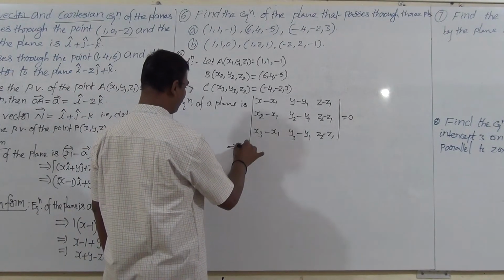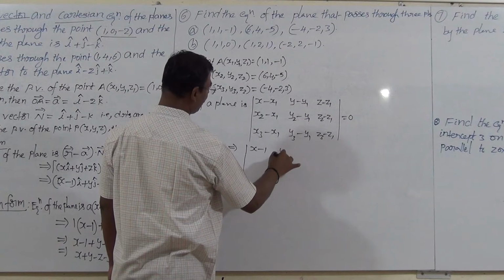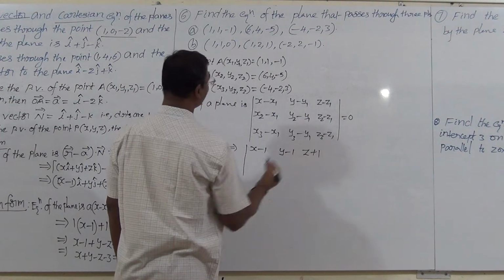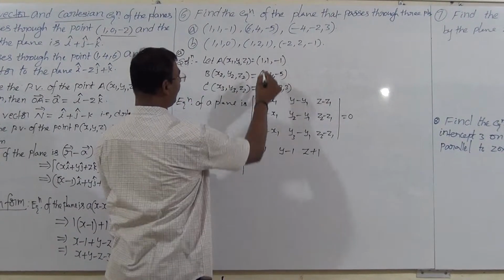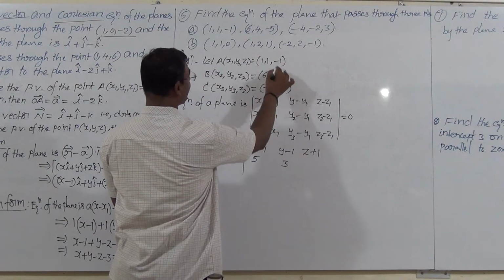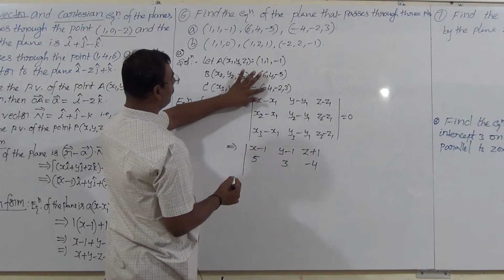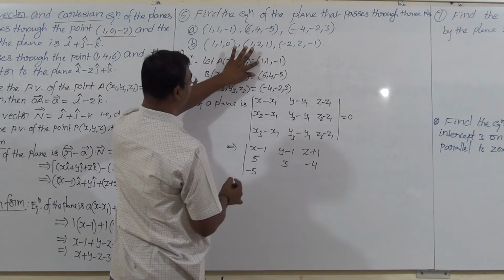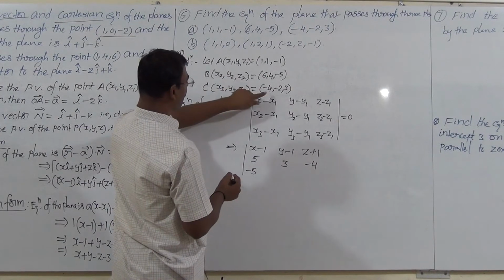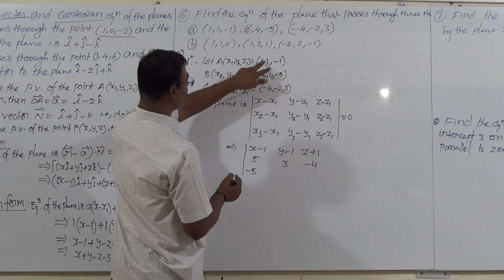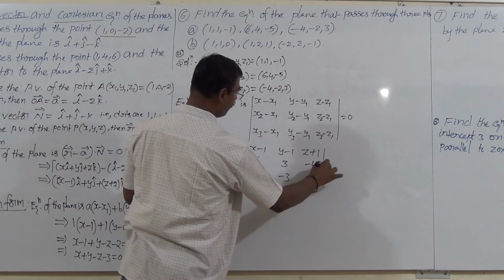This is the formula, remember. Substitute here, this becomes: x minus 1, y minus 1, z plus 1; next, 6 minus 1 is 5, 4 minus 1 is 3, minus 5 plus 1 is minus 4; next, minus 4 minus 1 is minus 5, minus 2 minus 1 is minus 3, 3 plus 1 is 4, equal to 0.